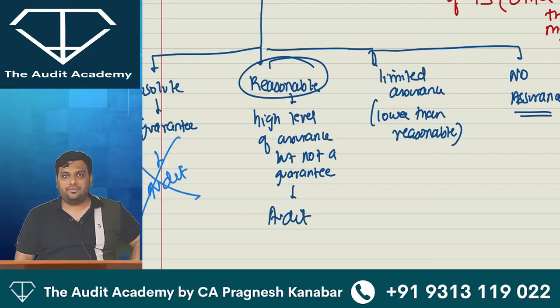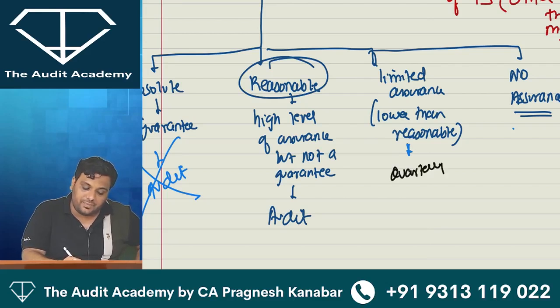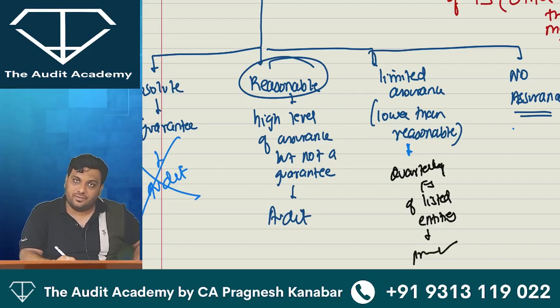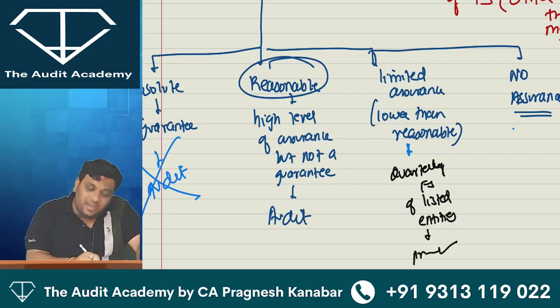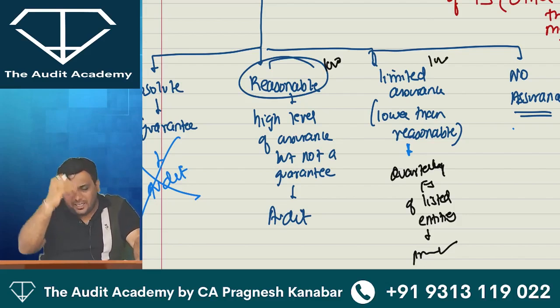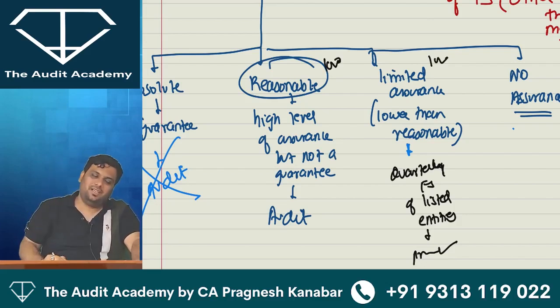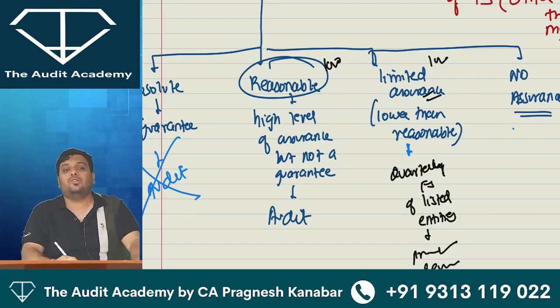That is not possible. Acha sir, can you give examples of the other two? Yeah. One example I will give. You know, quarterly financial statements. What is quarterly? 3 months. Quarterly financial statements of listed entities are checked by a practicing CA. In that, the practicing CA performs very less work, lower than audit. So if you are checking 1000 transactions over here, you will just check 100 transactions over here. So checking is done, opinion is also expressed, but to a very lower extent. That is called review, or that is also called limited assurance.